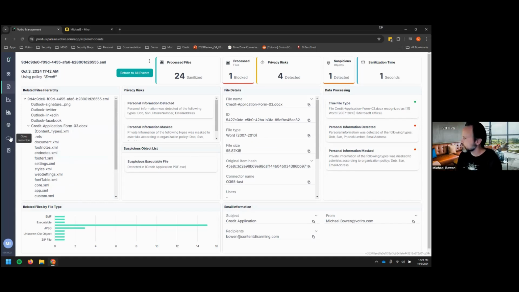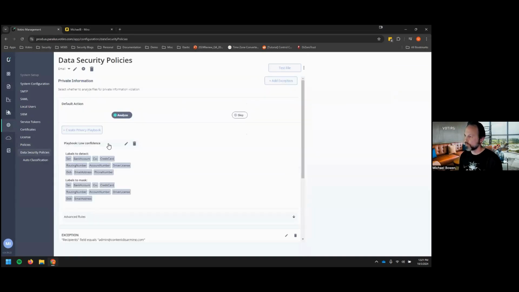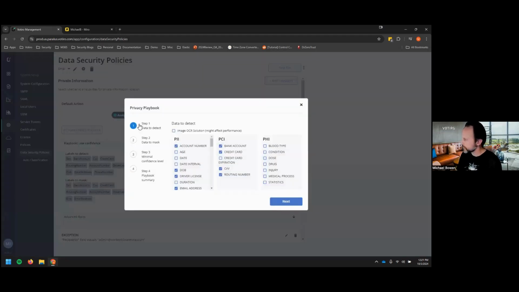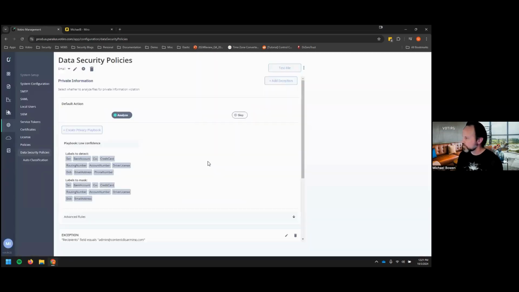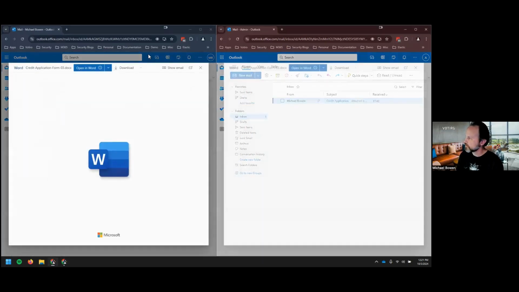The masking for this file is controlled through our data security policies. This allows us to pick what types of data we want to search for, and at the same time, we can pick what types of information we want to mask out. So let me jump over to the actual inbox of the 2 users that received this file. As you can see, both users received the exact same file.